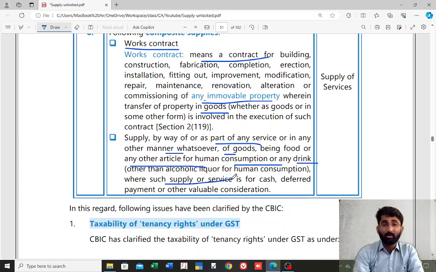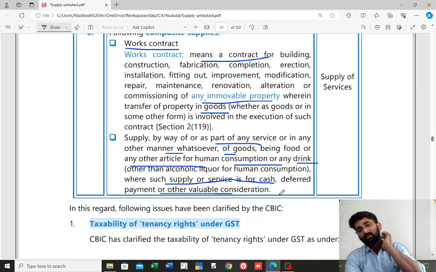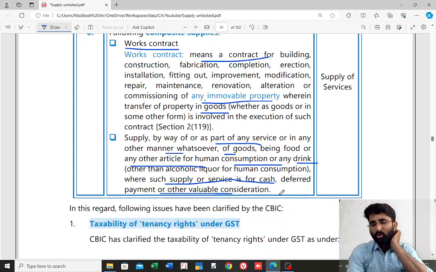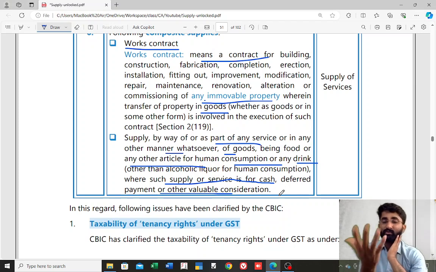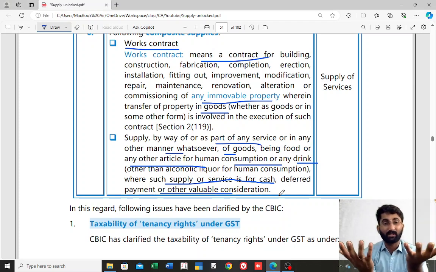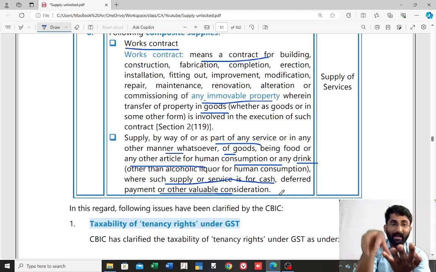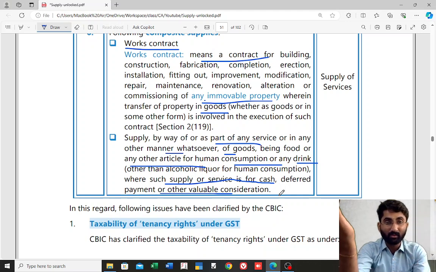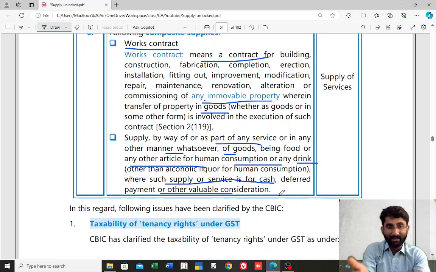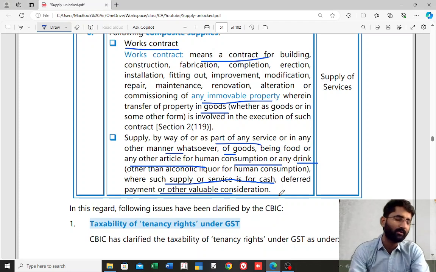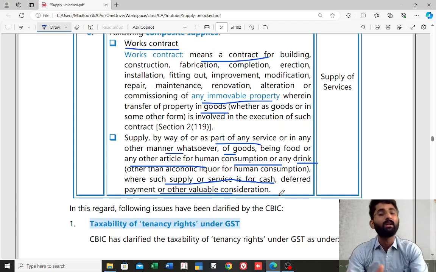Where such supply or service is for cash, deferred payment or other valuable considerations. Nothing but restaurant. Usually we have one doubt: sir, restaurant is giving food as well as some service. They are arranging the table, the chef is working, the chef will cook something and give all these things. Whether it is supply of goods or supply of service, we have this doubt. Actually it is supply of service.